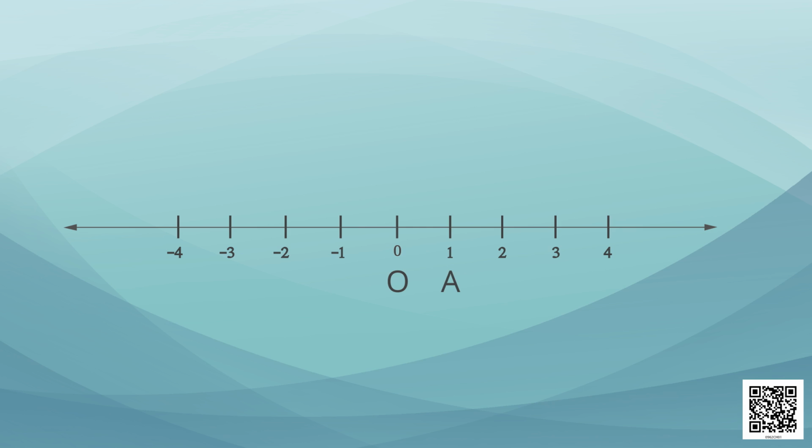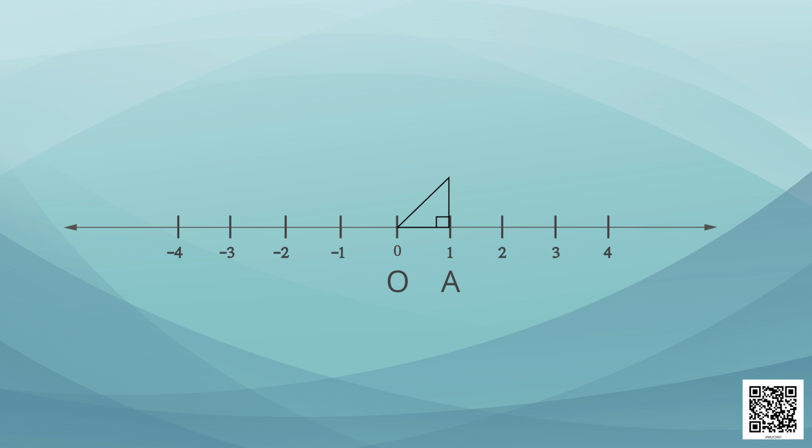So let's draw a perpendicular of length OA at the point A. It means we need to draw an angle of 90 degree at the point A in such a way that the length of this perpendicular is equal to OA.